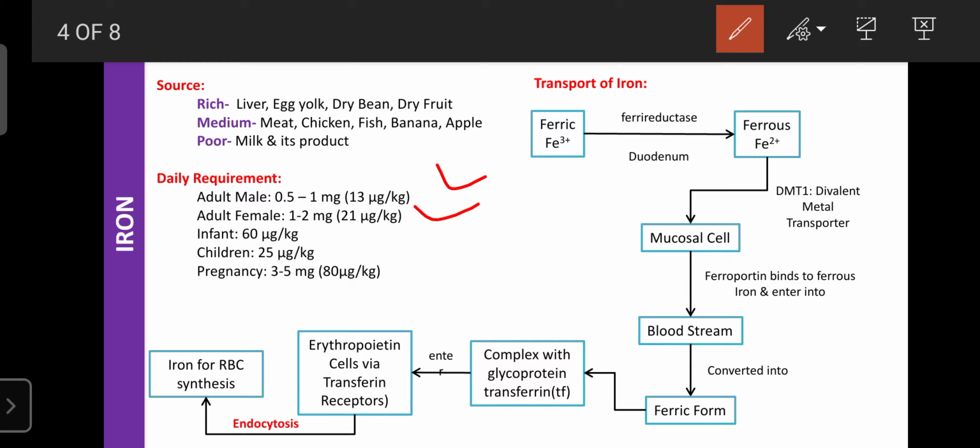Regarding the transport of iron, whatever iron supplement you take through food is ferric in nature, that is Fe3+.